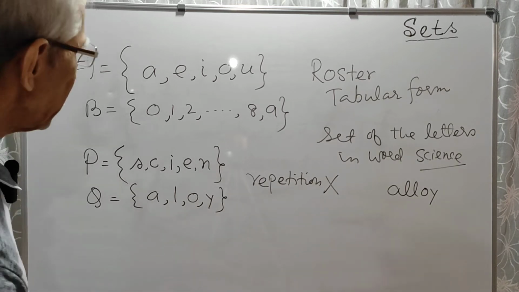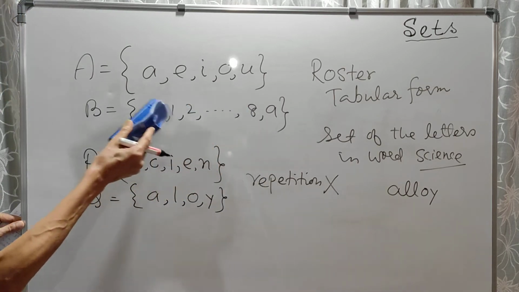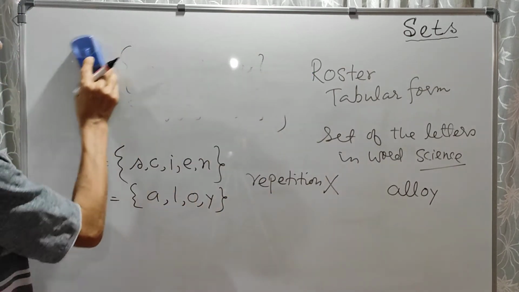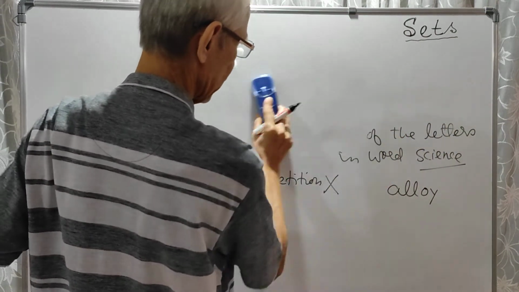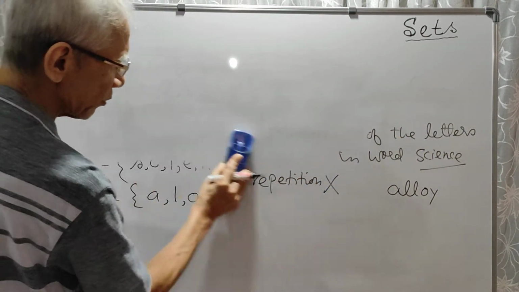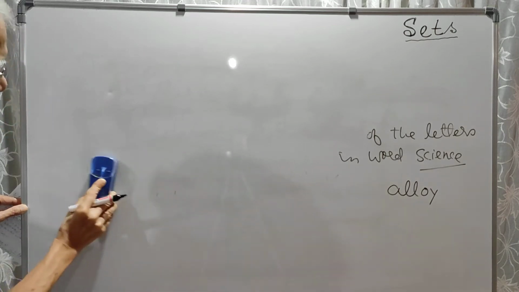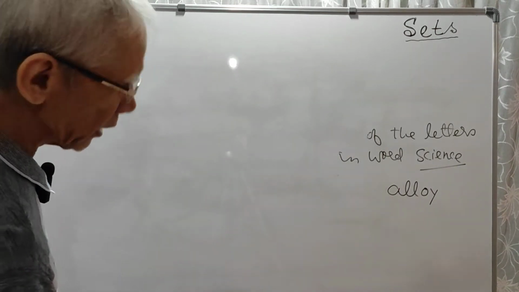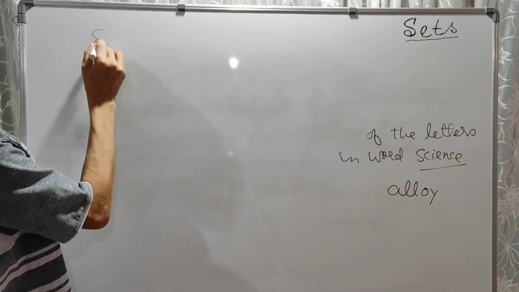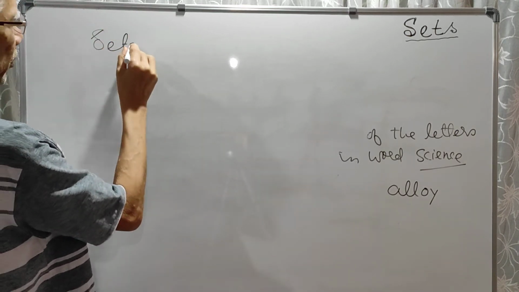The next form is builder form. This is roster or tabular form. The next form is called set builder form. In builder form, we try to find some common property of the elements. All right. Now this is set builder form.